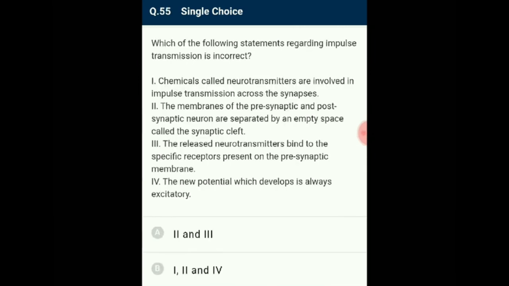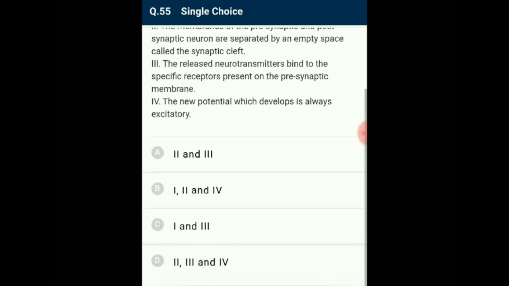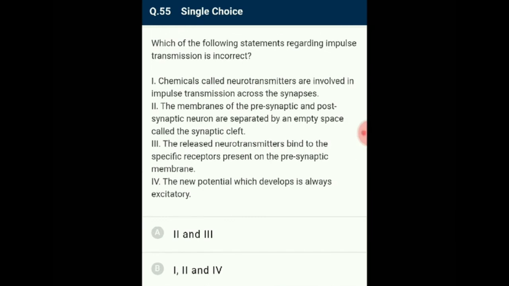Question number 55. Which of the following statements regarding impulse transmission is incorrect? Chemicals called neurotransmitters are involved in the transmission of impulse across the synapses. The membranes of the presynaptic and postsynaptic neurons are separated by a fluid-filled space called synaptic cleft. The released neurotransmitters bind to the specific receptors present on the postsynaptic membrane. The new potential which develops may be excitatory or inhibitory. So the answer for this question is option D. From the given four statements, none of these statements is incorrect about the impulse transmission.